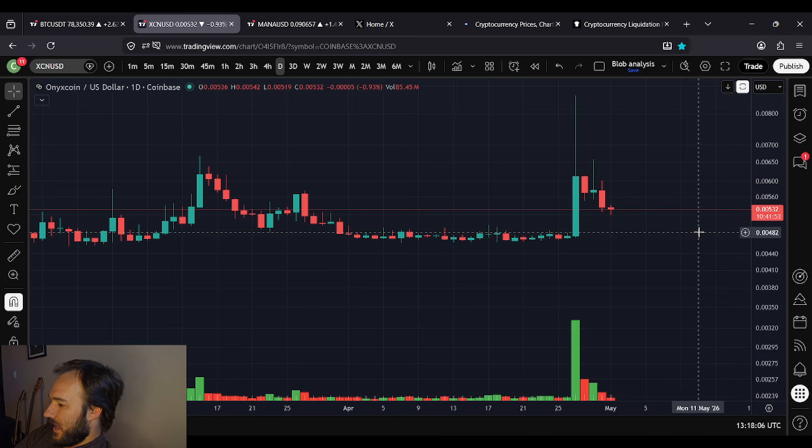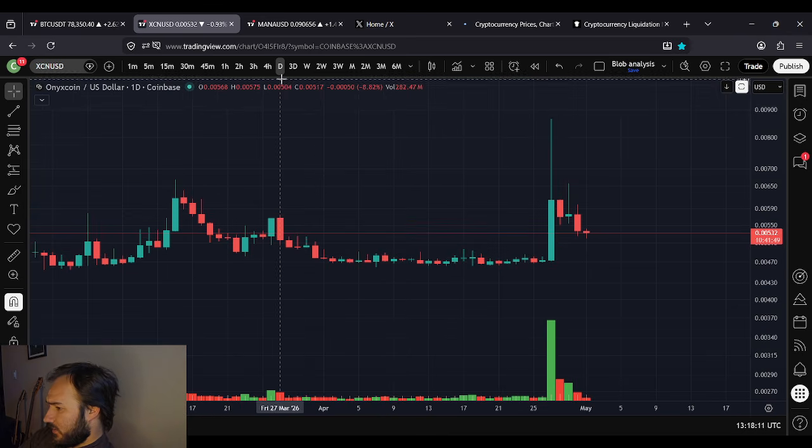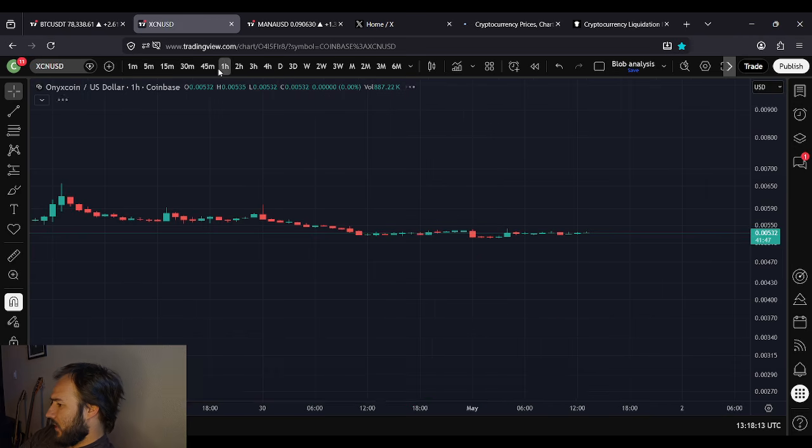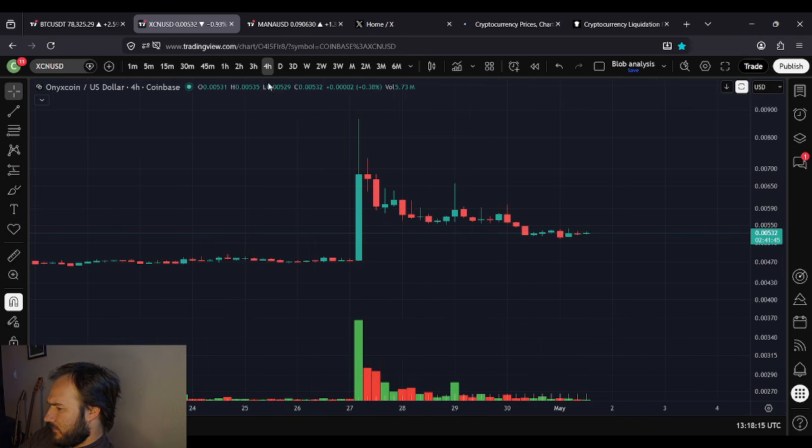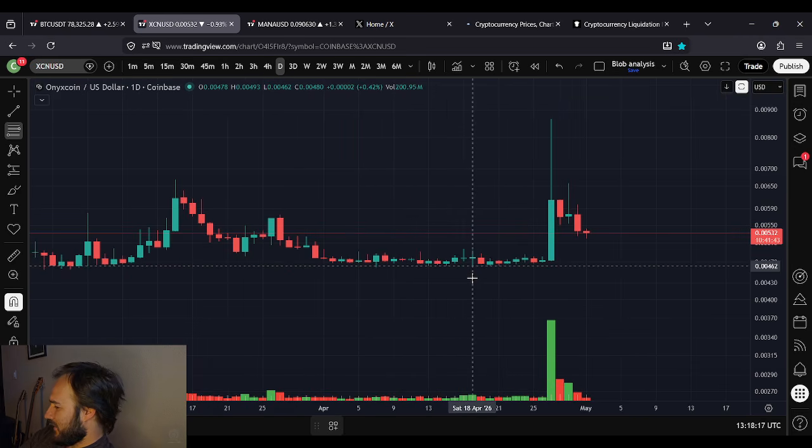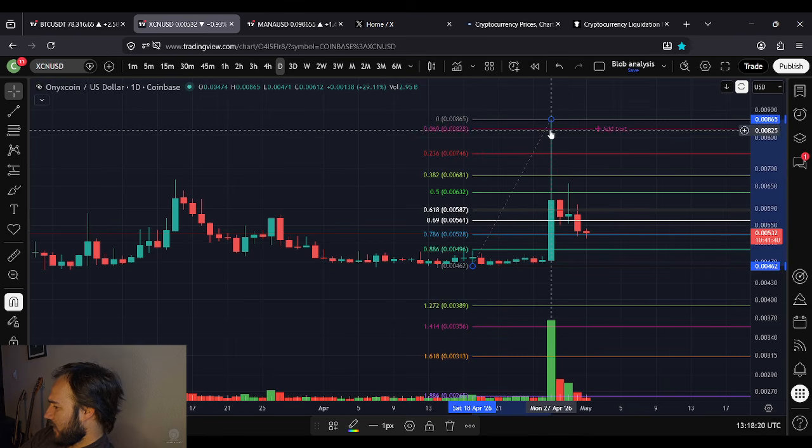We've seen a low today at 0.00519, all the way down there. I actually want to look at this. Let's look at this on the 1 hour. No, hold on, 4 hour time frame. Maybe the daily. We'll go back out here. Indecisive. I want the low to the high here.